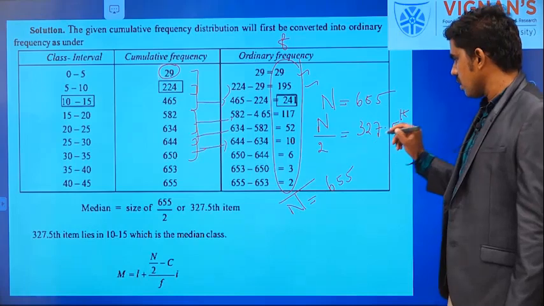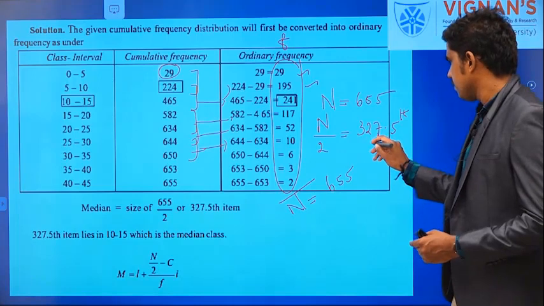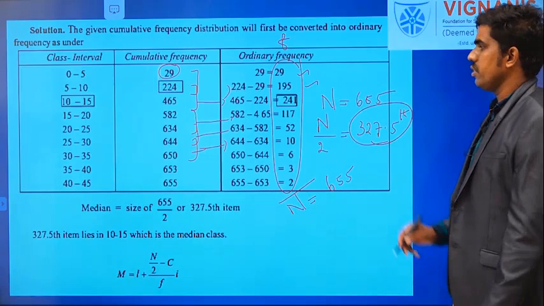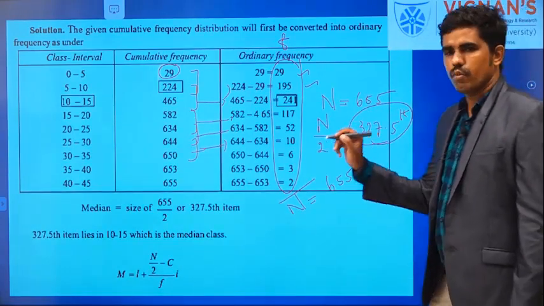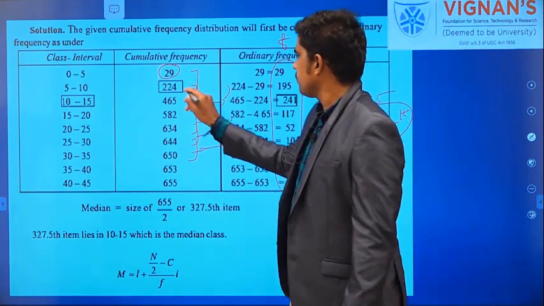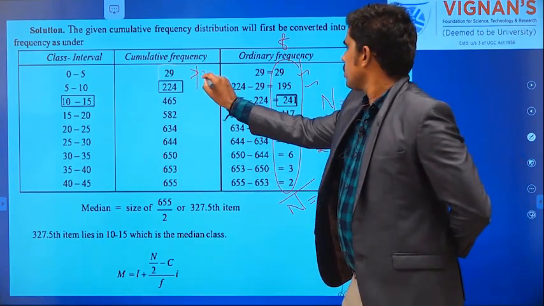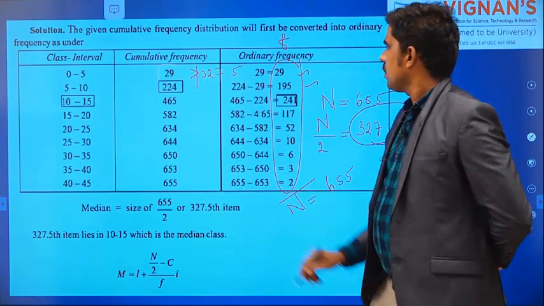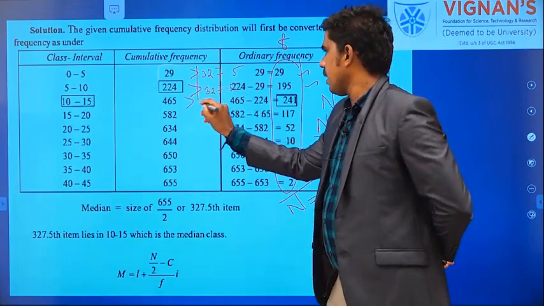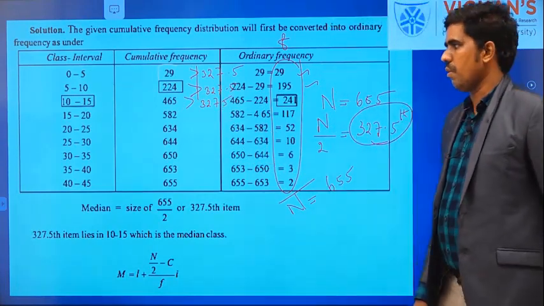Now, in the cumulative frequency, find the value just greater than 327.5. This is not greater than 327.5, this is not greater than 327.5, but this is greater than 327.5. This is just greater than 327.5.